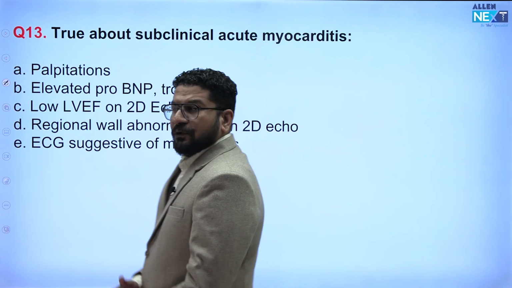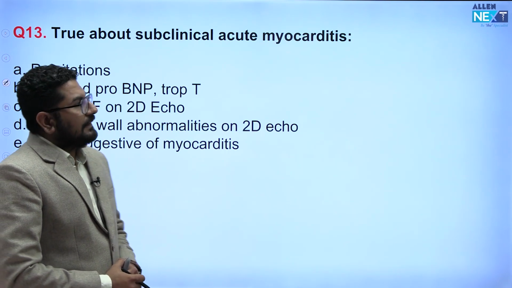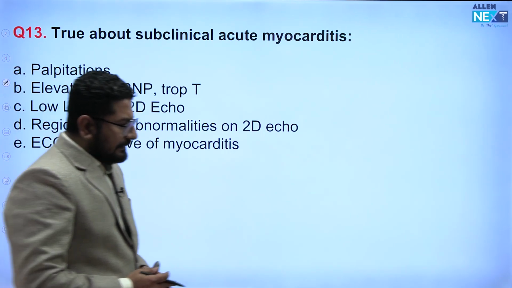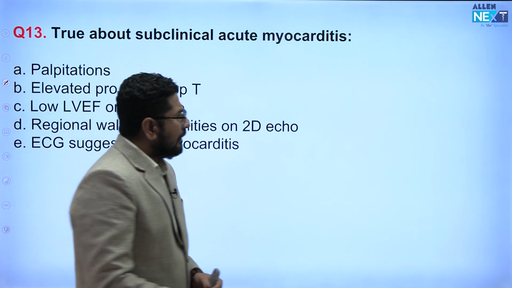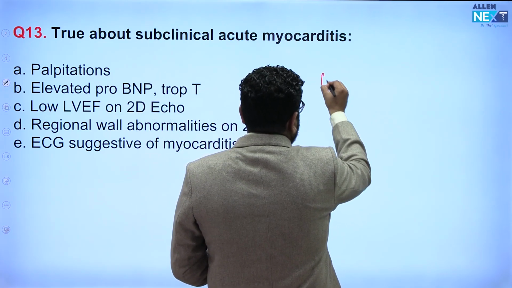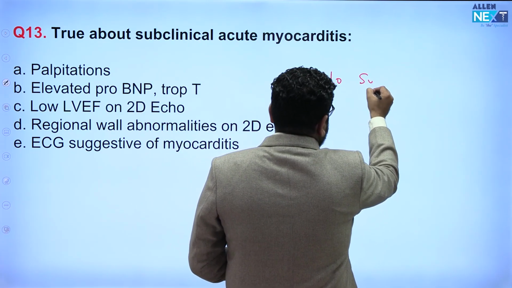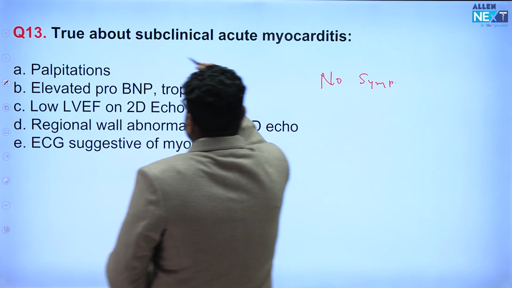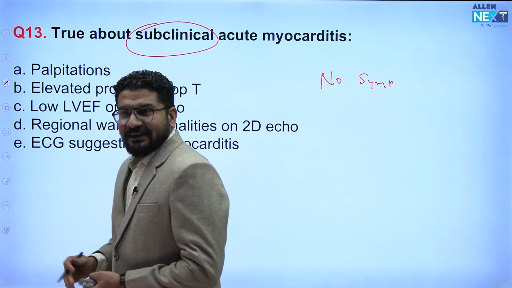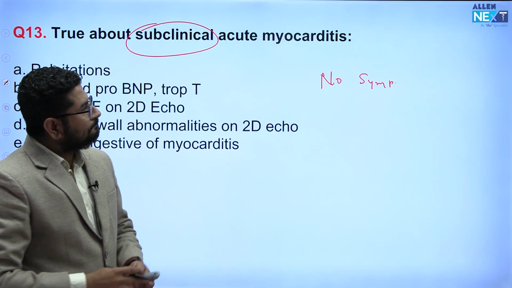Okay, so this was a new question, fresh question that came in exam about subclinical myocarditis. So let's try to understand this. What is subclinical myocarditis? Subclinical myocarditis means patient will not have symptom. Subclinical meaning is no symptom, right? Simple. Subclinical hepatitis C means no symptom.